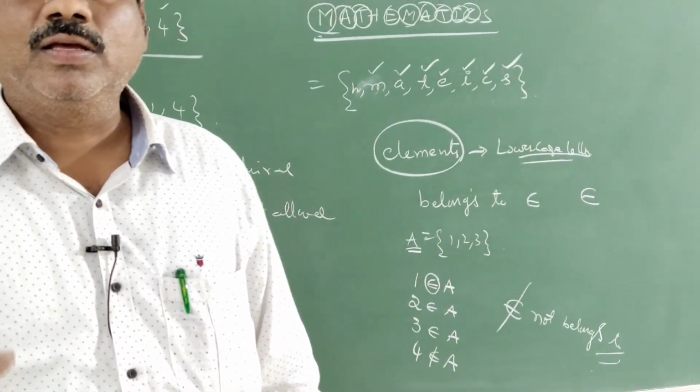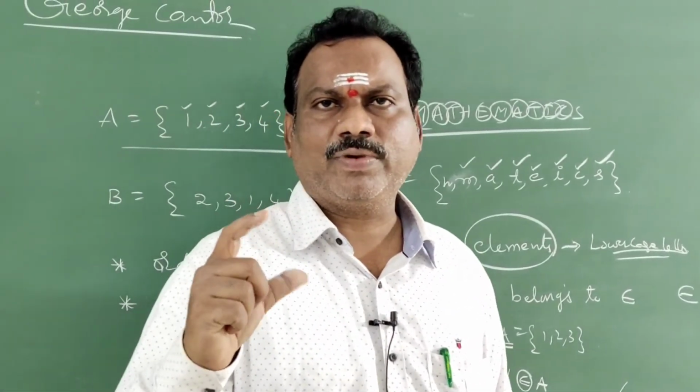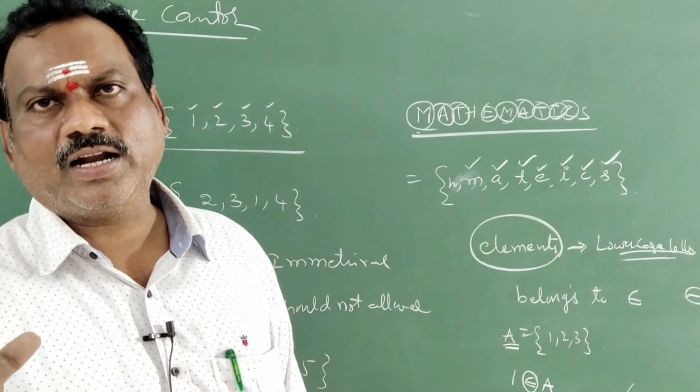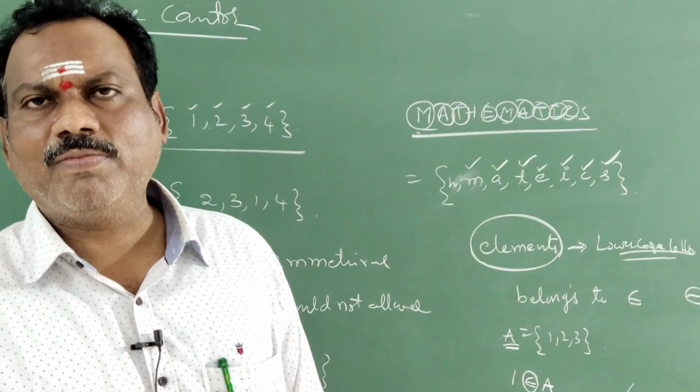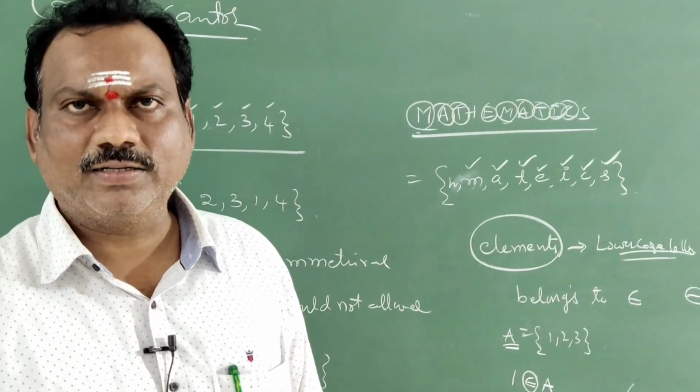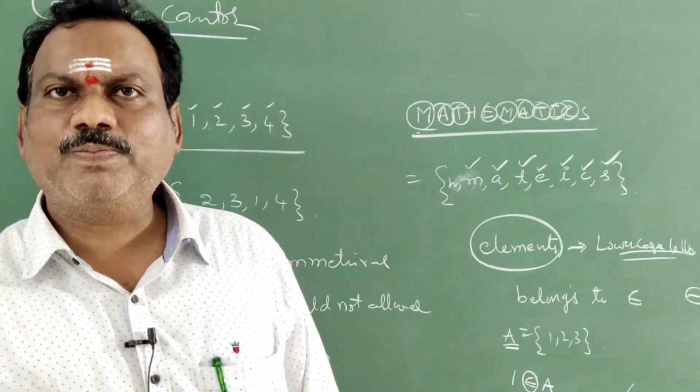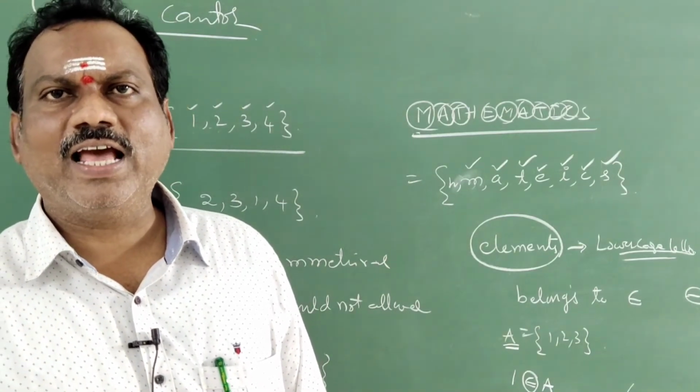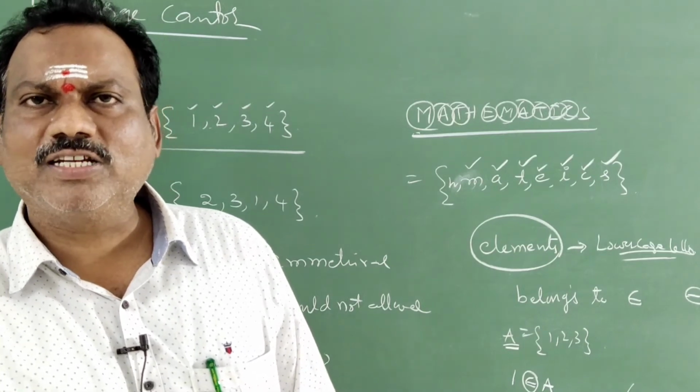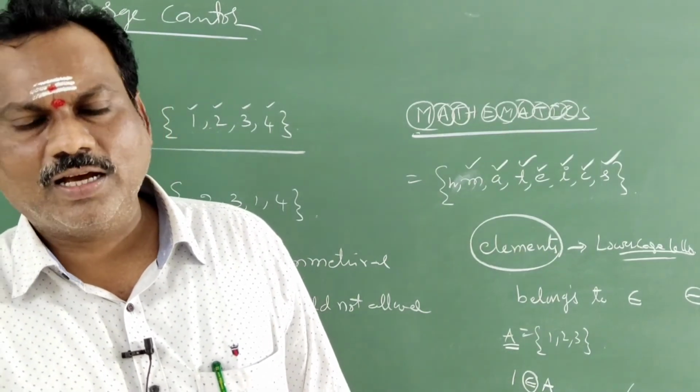For example, in your family you have a ration card. In that ration card, the family members available should be listed. If some person X, other than your family members, is not in it, he does not belong to your family. Correct or not, students?